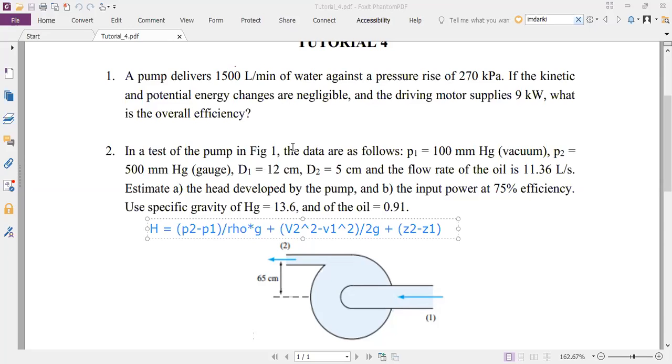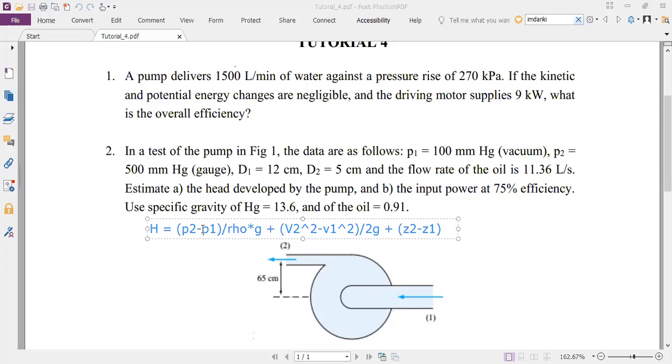If I use this particular oil, what should I get? 600 into 13.6, then what? This oil has got a density that is lower than that of water. So 1 by 0.91, correct. So it will be 600 multiplied by 13.6 divided by 0.91.